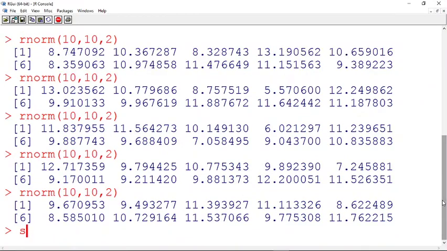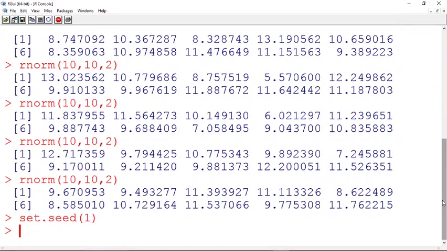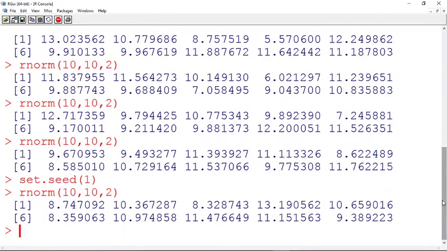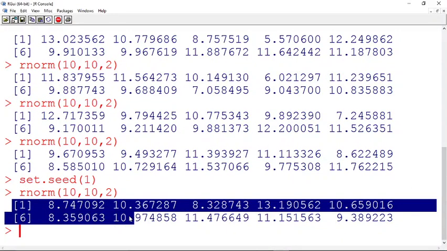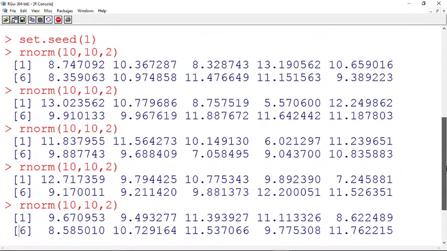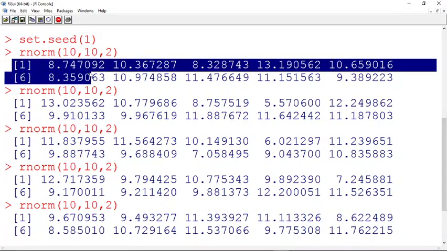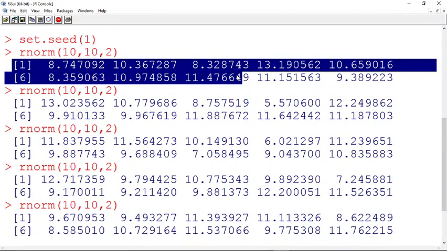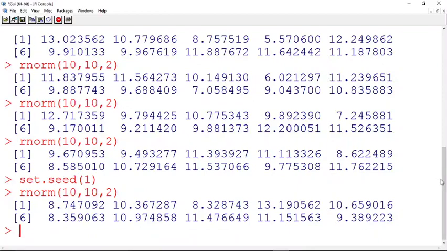In that case, you can call back the seed whichever you set, and see, you can find the same value. See here, it is 8.747092. So this was the seed which I set.